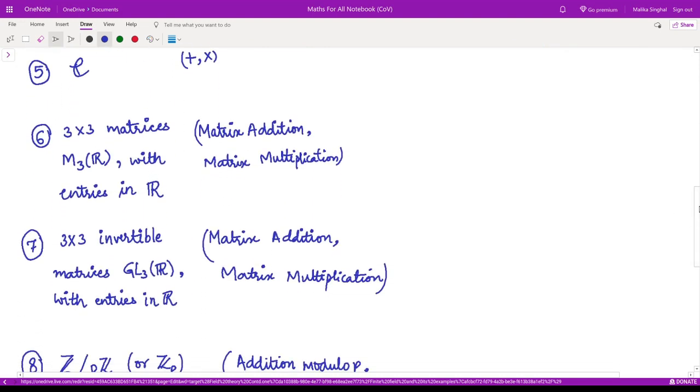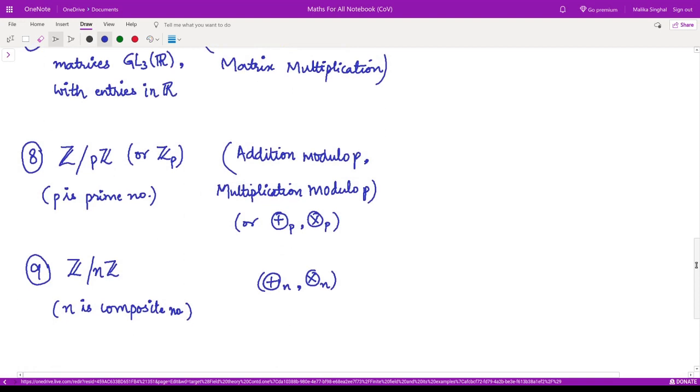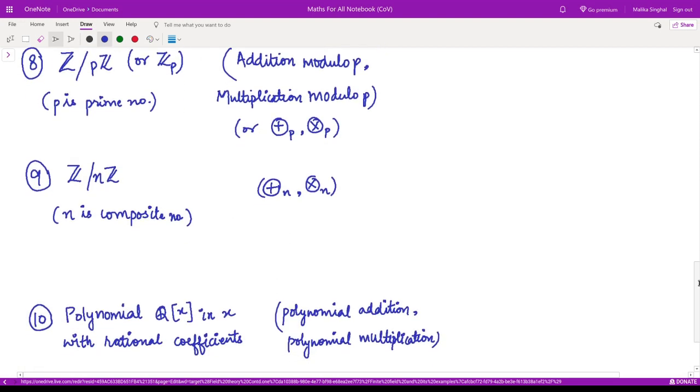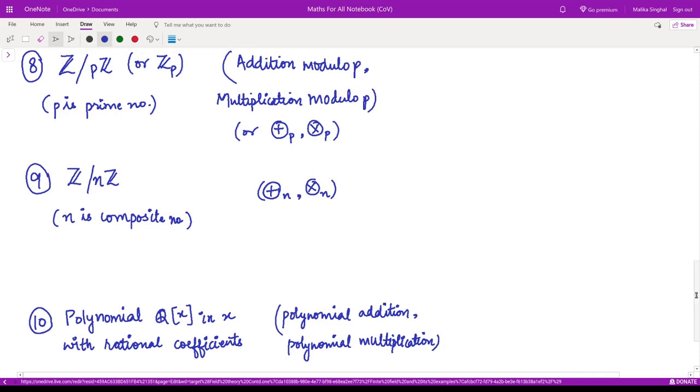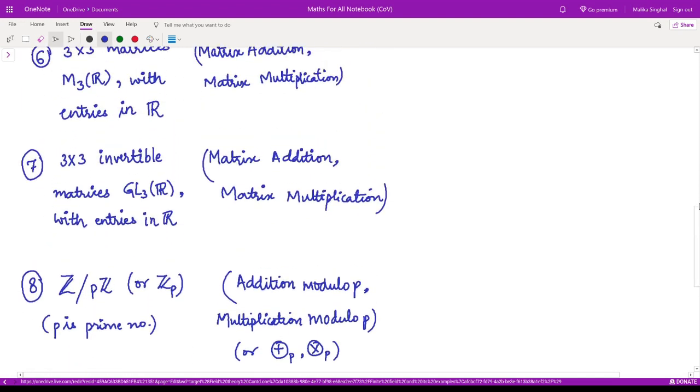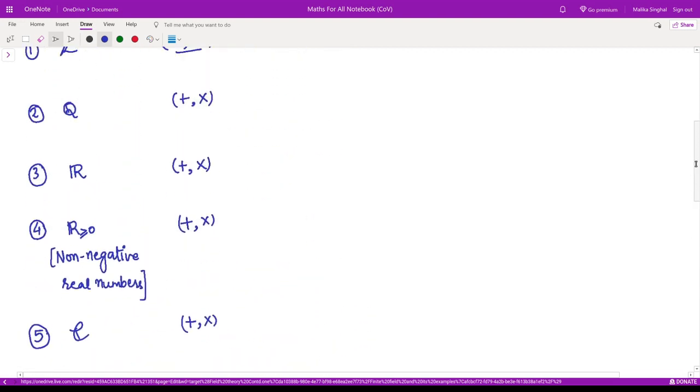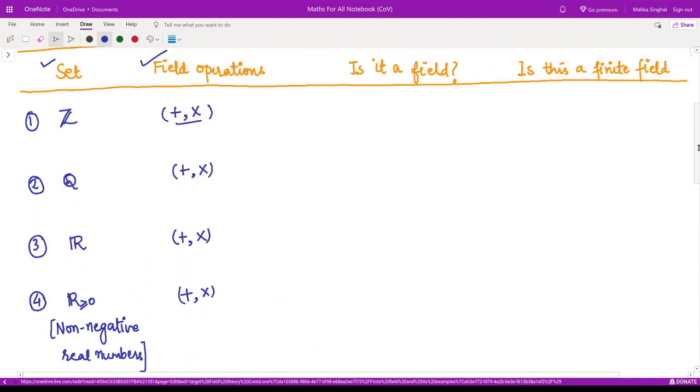Next examples are these, and these are the examples, right? Once you are done, resume watching the video and then you can see if your reasoning is correct or not, right? So let us get started.